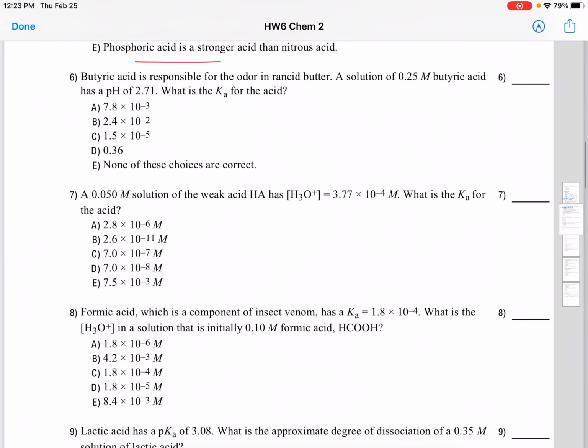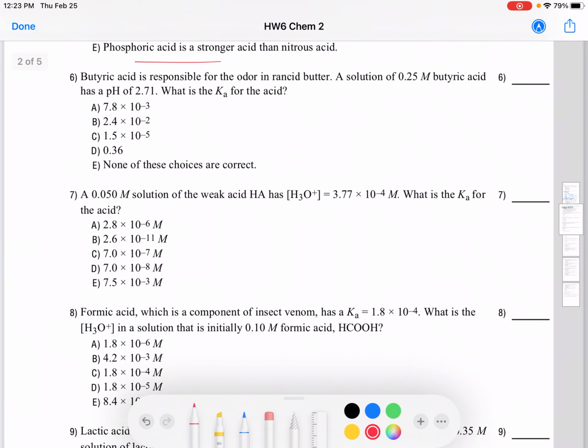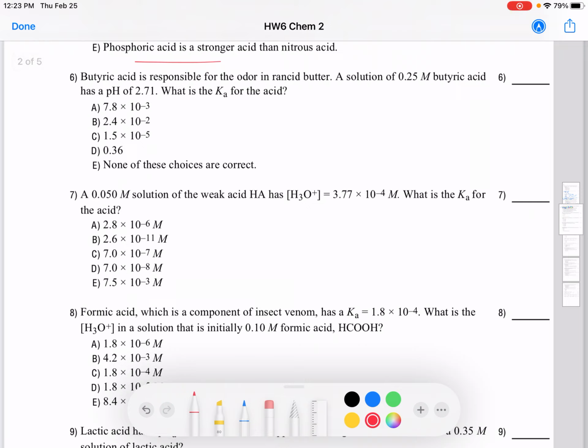Number 6. Butyric acid is responsible for the odor in rancid butter. A solution of 0.25 molar butyric acid has a pH of 2.71. What is the Ka for the acid? Okay.